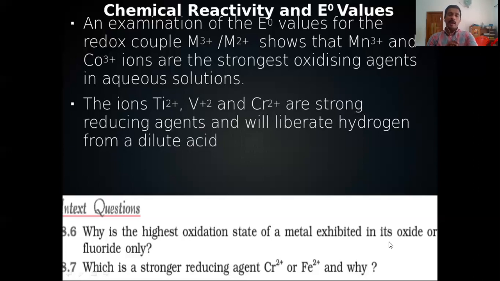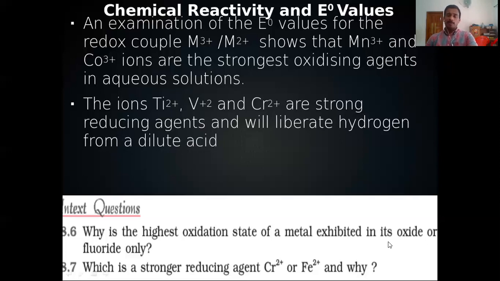In the same way, the ions Ti2+, V2+ and Cr2+ are strong reducing agents and will liberate hydrogen from dilute acids. We can explain it very easily with the E0 values. Reducing agent means they are ready to give one more electron. So Cr2+ is ready to give one more electron. Why? Already we explained it.